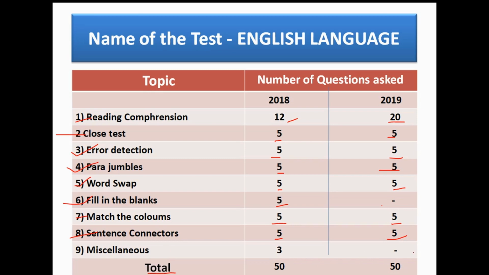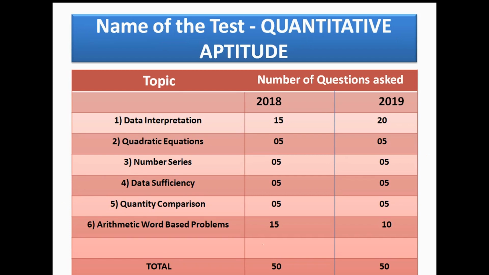Now come to the subject quantitative aptitude. Topic data interpretation, total number of questions in 2018 is 15 and in 2019 is 20, so it is very important. Second is quadratic equation. Total number of questions in 2018 is 5 and in 2019 is also 5. Number series in 2018 5 and in 2019 is also 5.